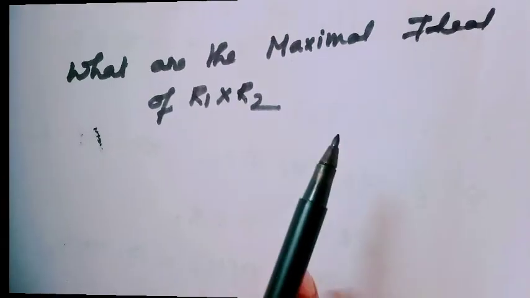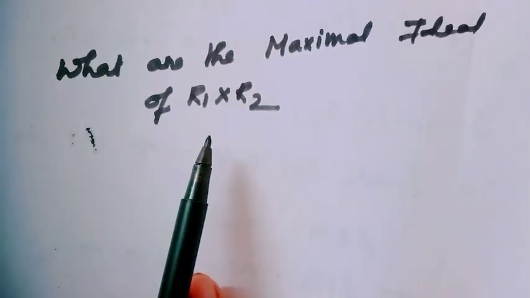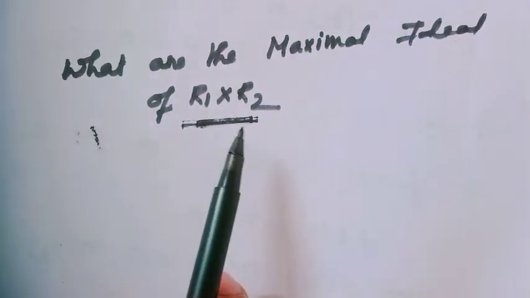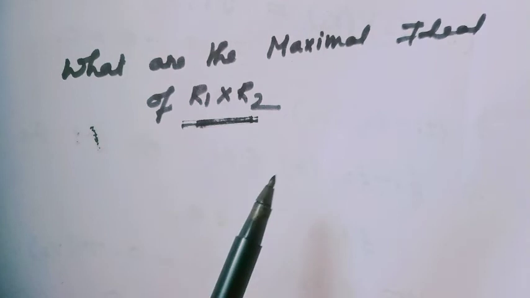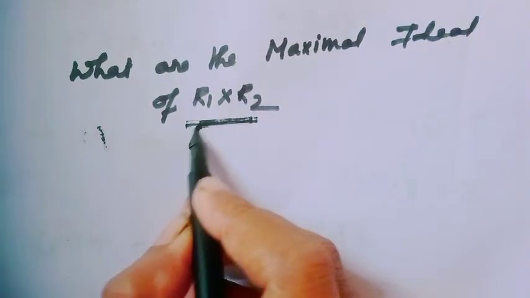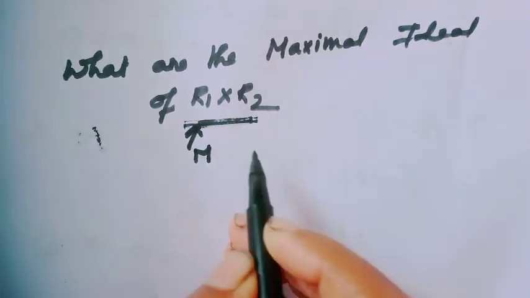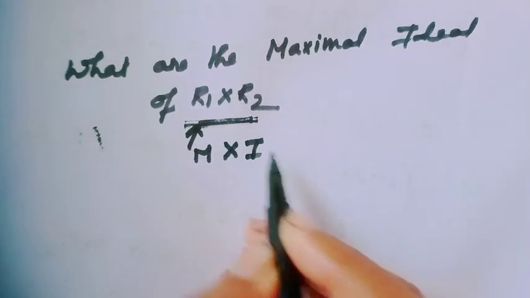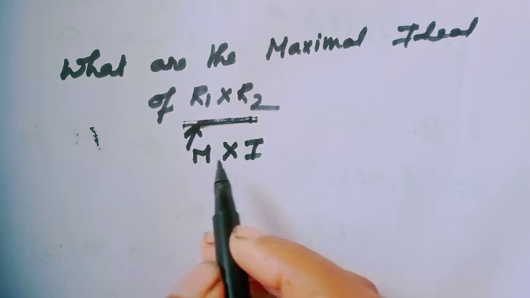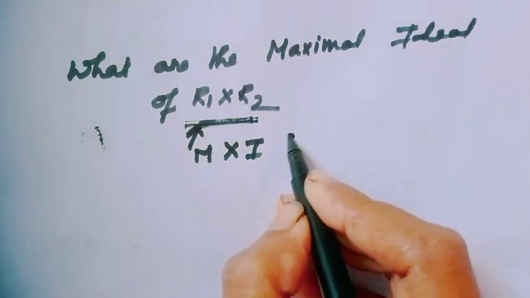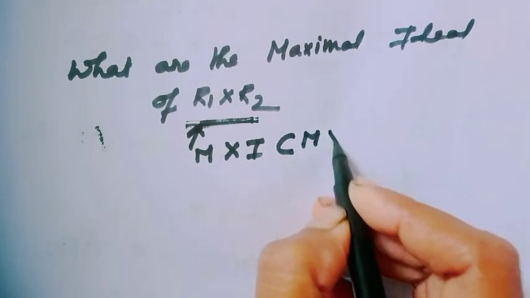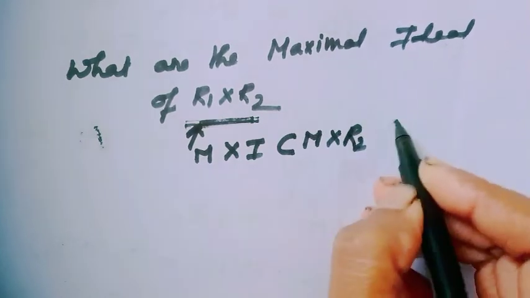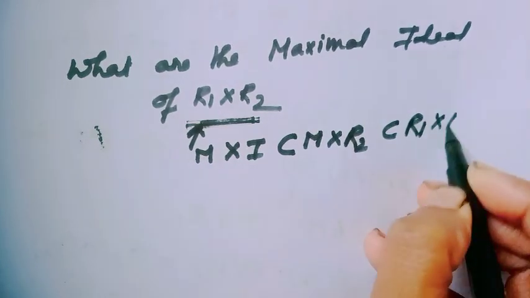I will see the general case, R1 cross R2. What will be the maximal ideals of this ring? Consider M a maximal ideal of R1 and consider I any ideal, then obviously M cross R2 is contained in R1 cross R2.